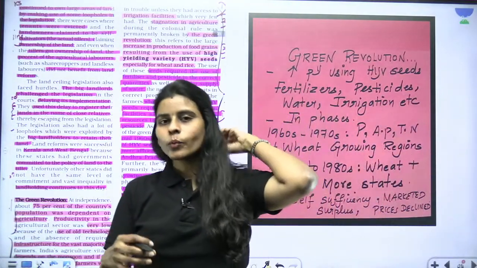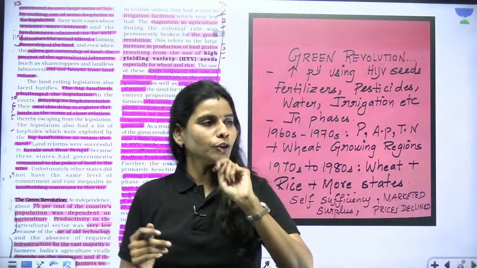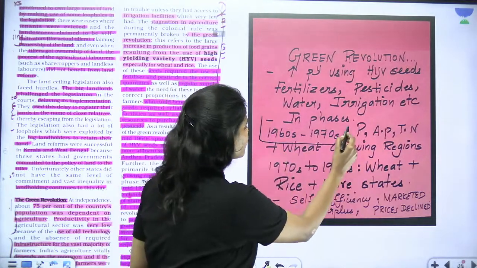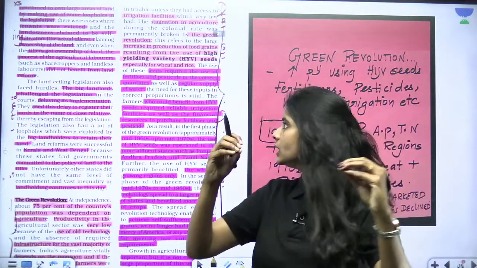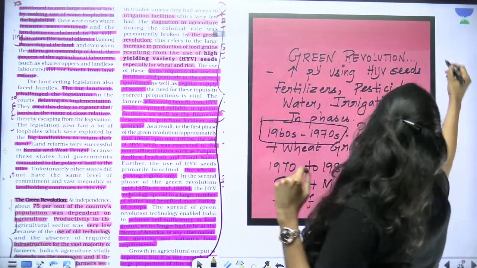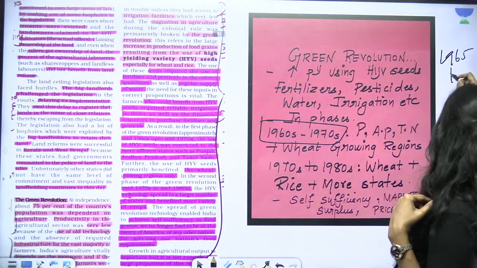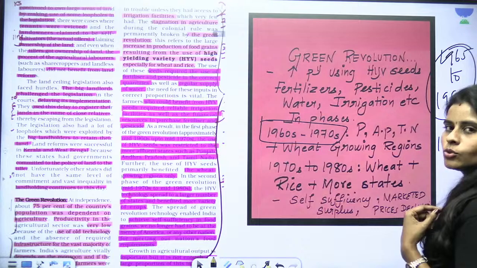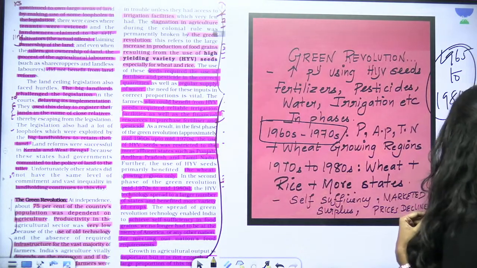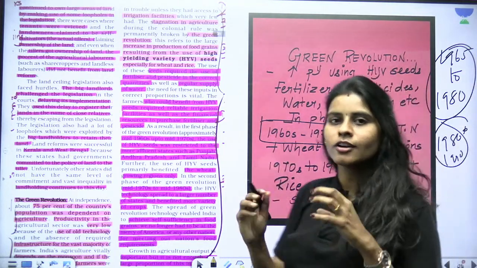In India, we carried out this Green Revolution in two phases, starting from the 1960s onwards: 1965 to 1980 as the first phase of the Green Revolution, and 1980 to 1990 as the second phase. So what did we do?